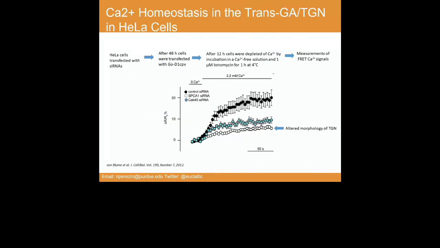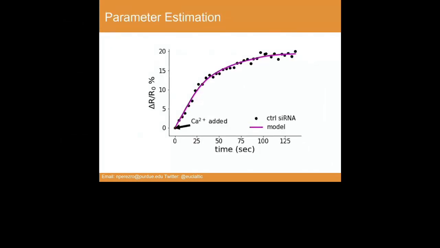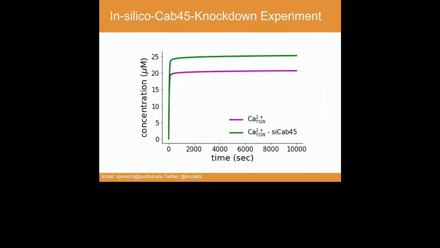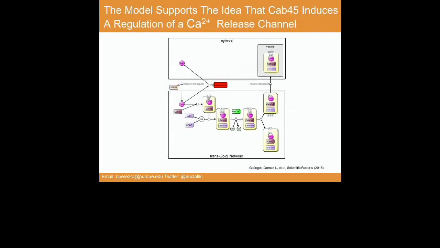And we observe that the level of calcium increased instead of decreased. If you don't remember, when we decrease the level of Ca45, the level of calcium in the TGN also decreased. But from the model, we are seeing that calcium is actually behaving the other way around. So some part is missing here.